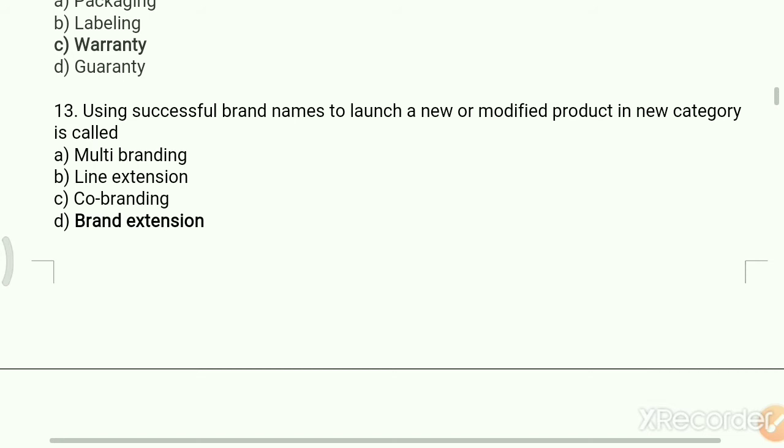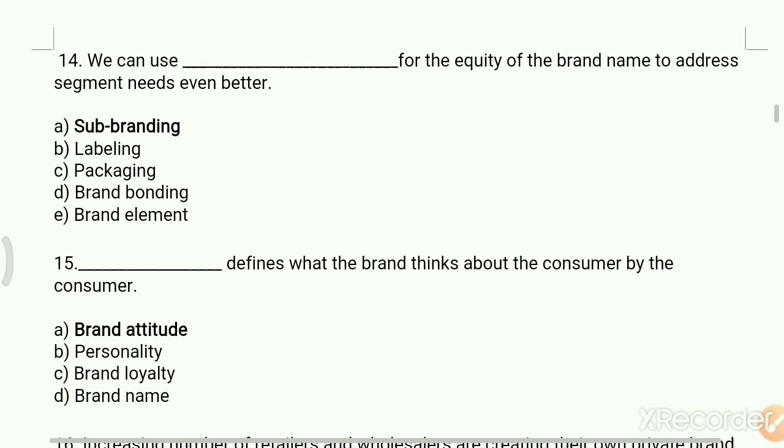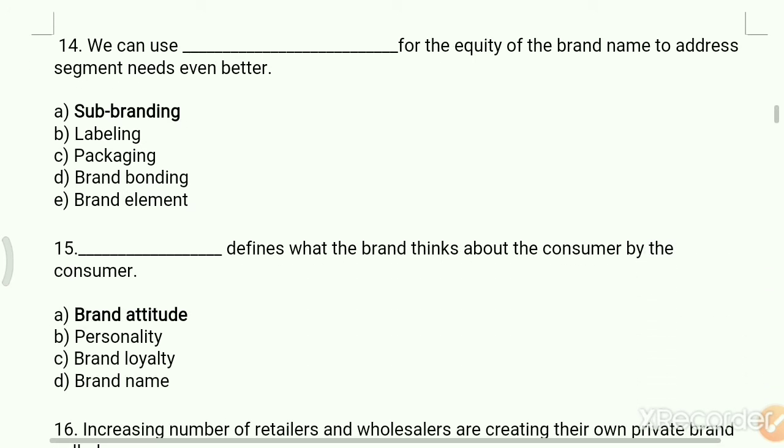This is also called brand extension. The right answer is brand extension. Next question: we can use dash for the equity of the brand name to address segment needs even better. Option A, sub-branding, B, labeling, C, packaging, D, brand bonding, E, brand element. Your right answer is sub-branding.